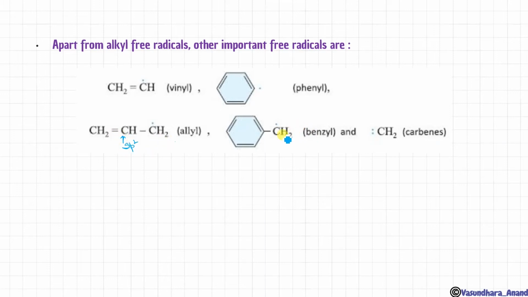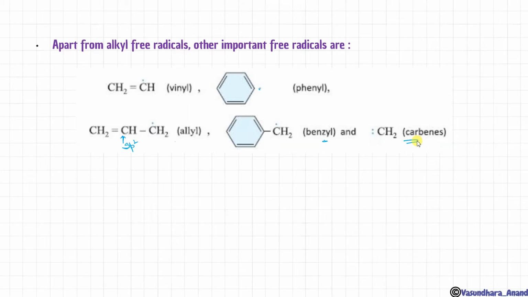And if the carbon on which the free radical is there is attached to the benzene ring, it will be benzyl. Did you get the difference between phenyl and benzyl? If the free radical is on the aromatic ring, then it will be phenyl. And if the carbon on which the free radical is there is attached to the benzene ring, then it will be benzyl. And next is carbene.